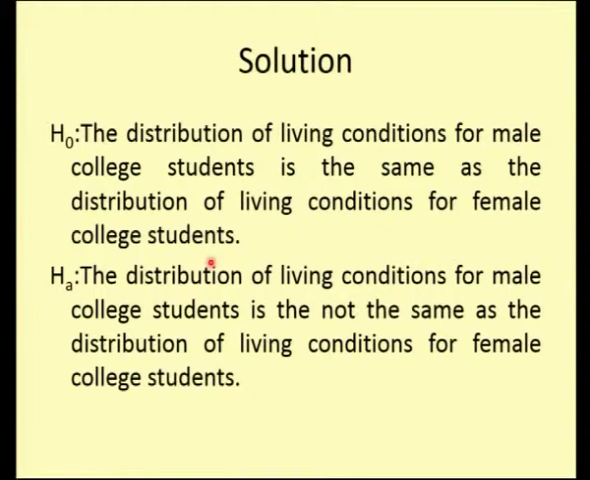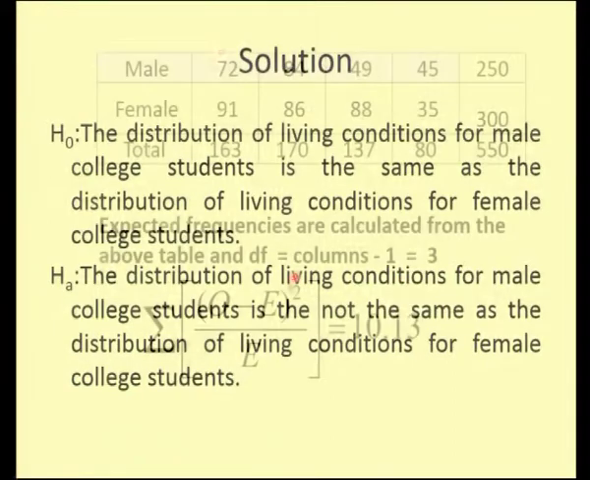You cannot write there is no difference between male college students and female college students. You need to find the difference only between the variables. Therefore, my hypothesis here is that the distribution of the living conditions, where the variable is the living condition, is the same between male students and female students. Similarly, the alternative hypothesis is they are not the same. So, it is not the same for male and female students. The living condition is my variable here.